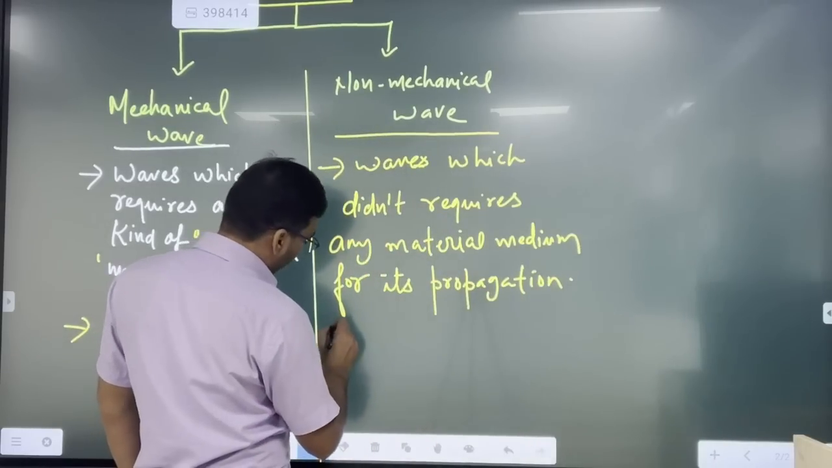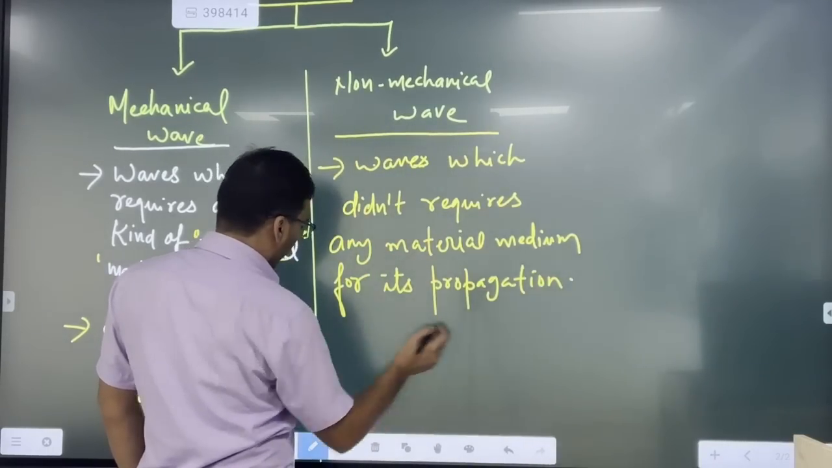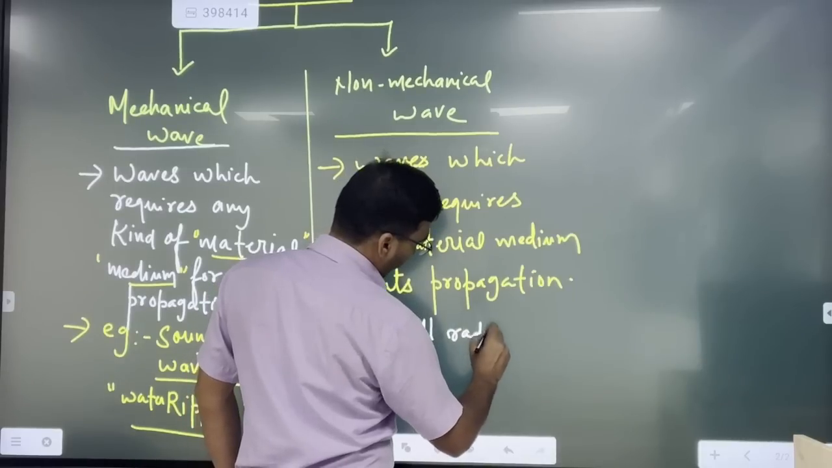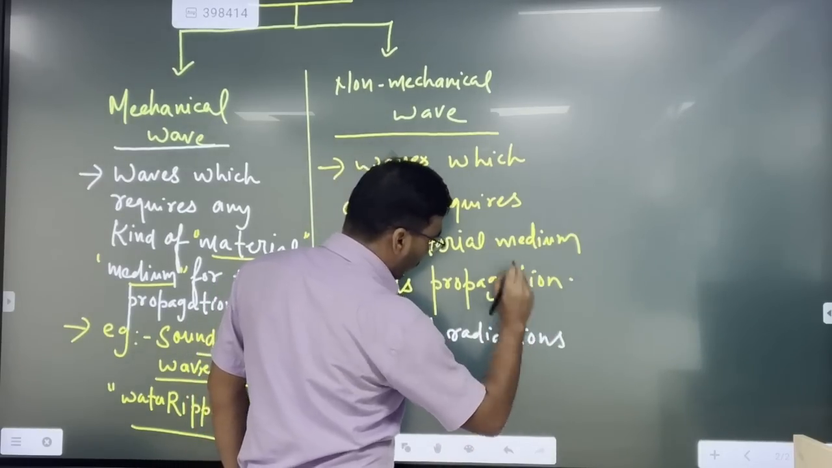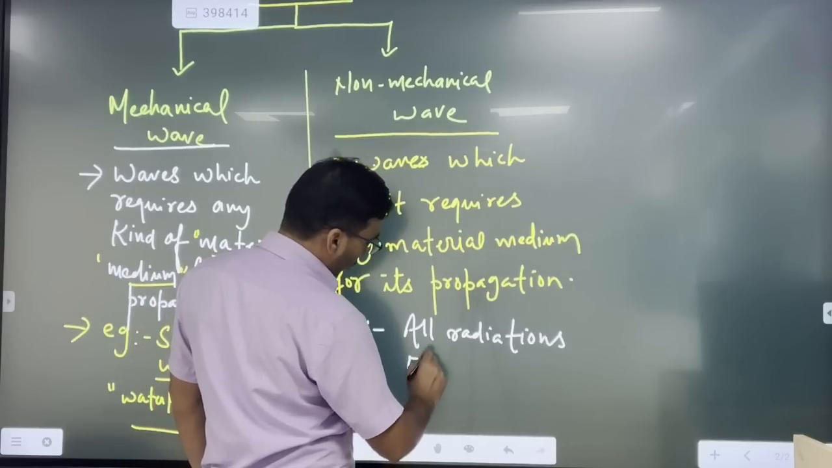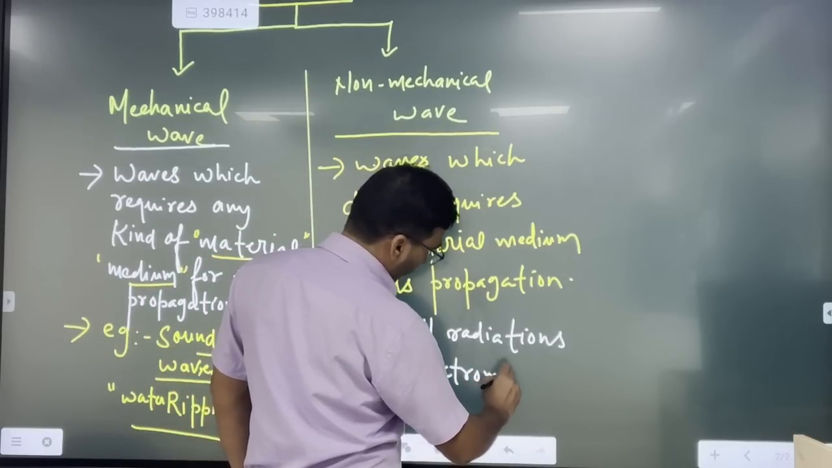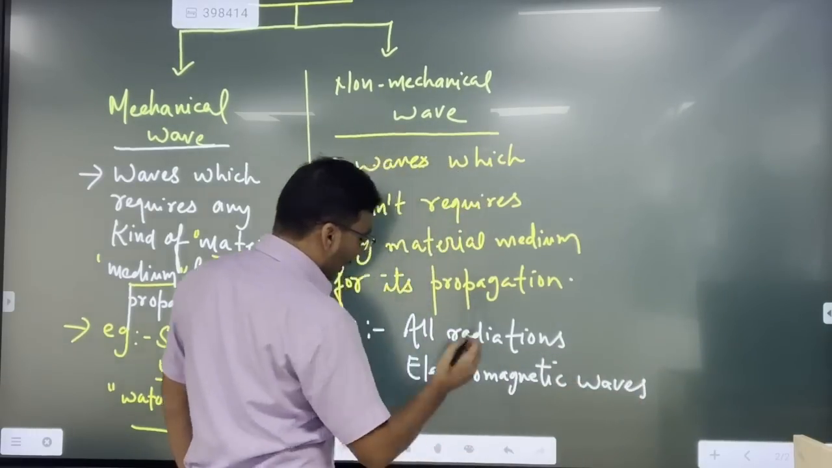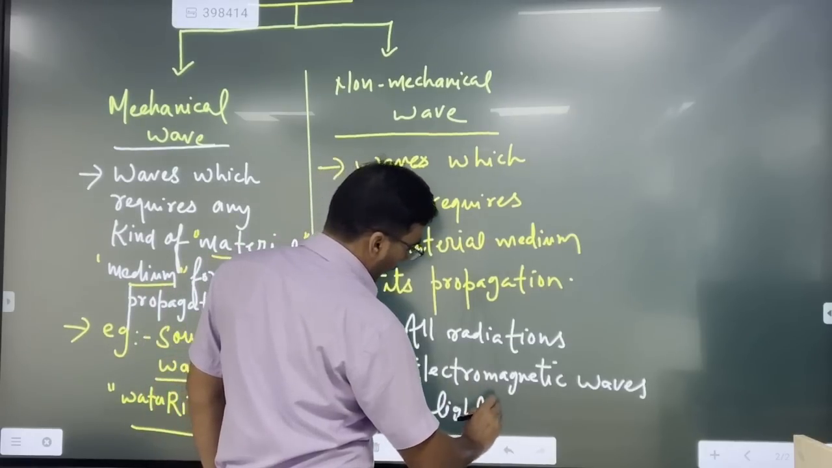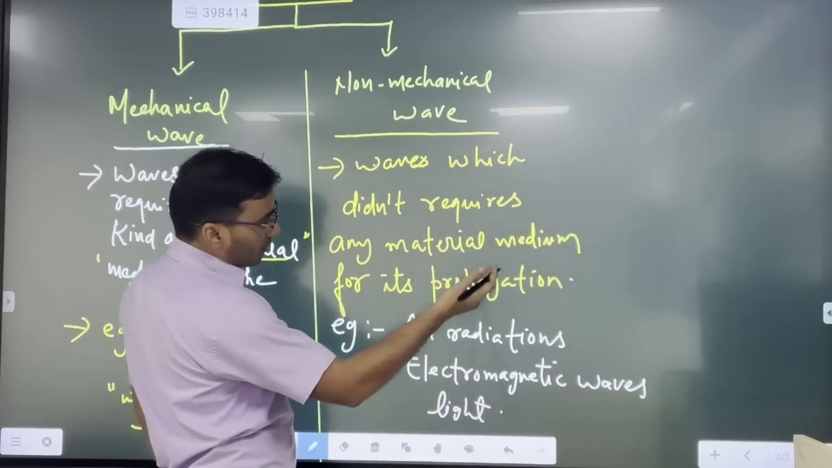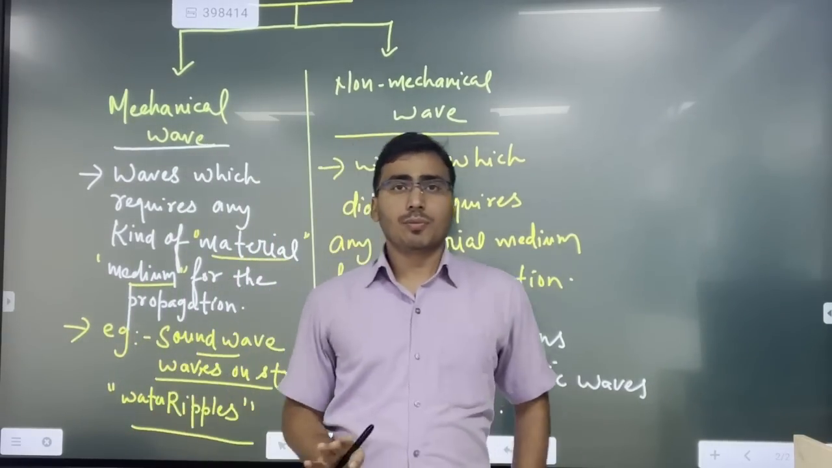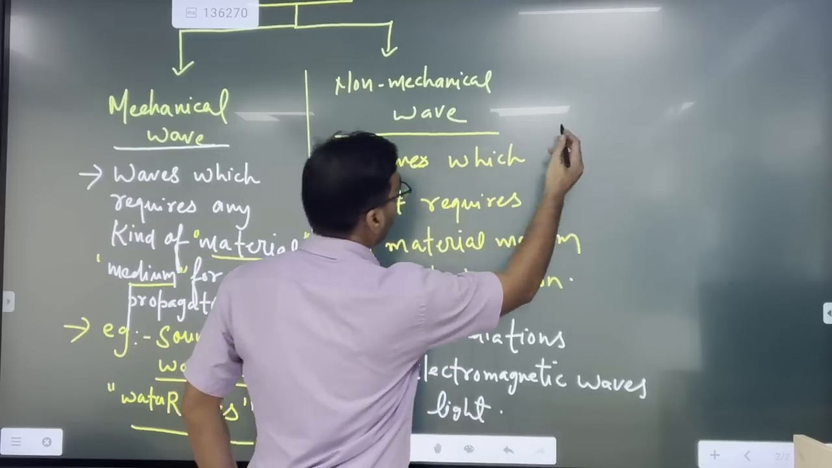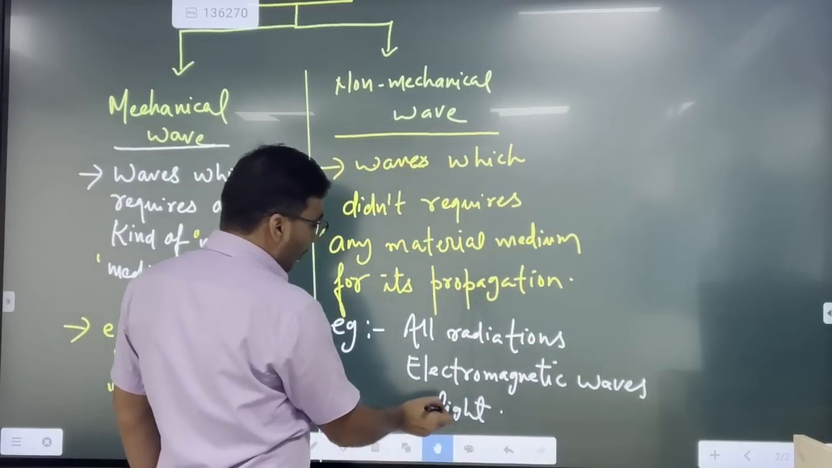When I talk about the example, it is very simple: all kinds of radiation. And the second one, very simple, is electromagnetic wave, or we can say light, because light is also a form of electromagnetic wave, right? So these all are examples of non-mechanical waves. It means that it doesn't require any kind of material medium. So what would be that material medium? That material medium will be the vacuum, right?